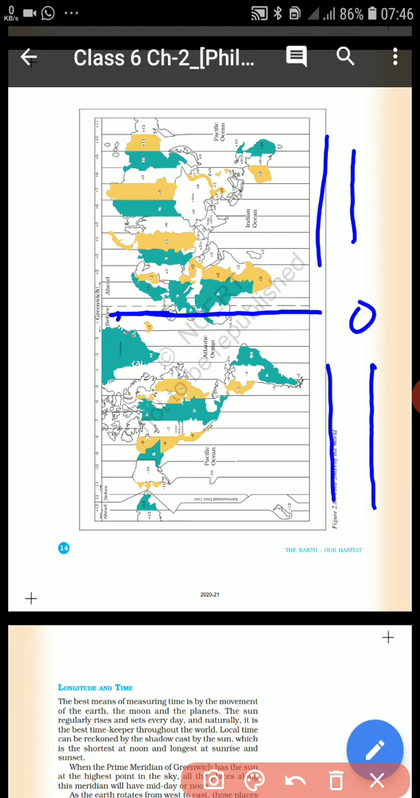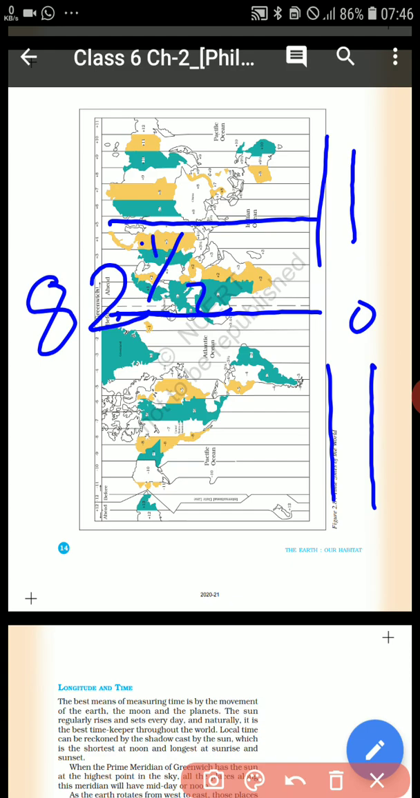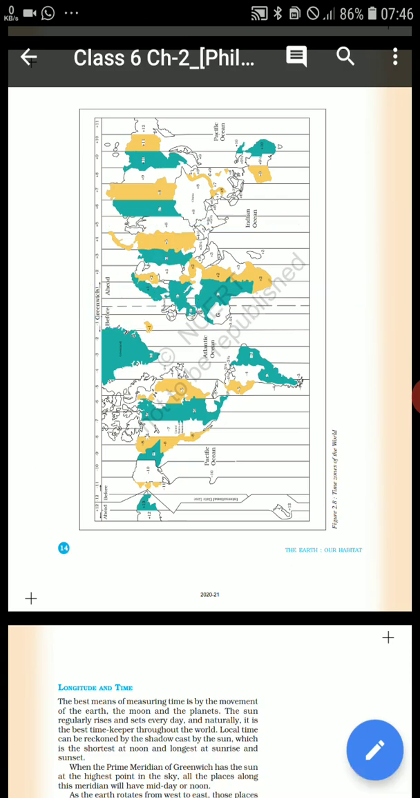And India calculates its time from which longitude? The longitude is 82 and a half degree east. India calculates its time from 82 and a half degree east longitude. Why east longitude? Because India is in the eastern hemisphere.